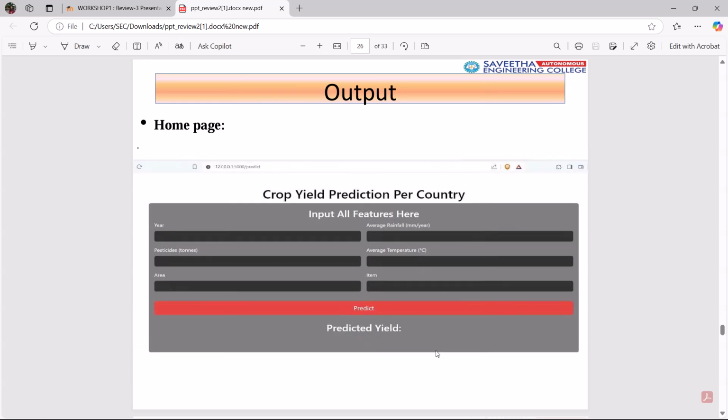So this is the output we got in this project. This is the home page. This includes crop yield prediction per country. Input all features here. It has year, average rainfall, pesticides, average temperature, area, item. Then predict.